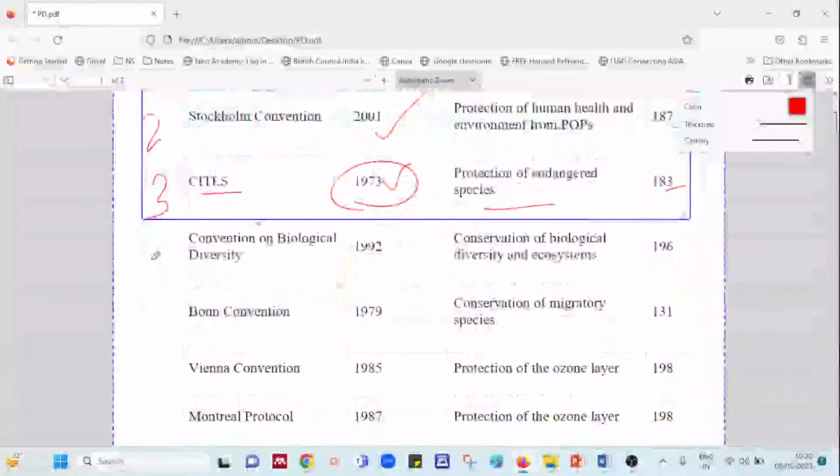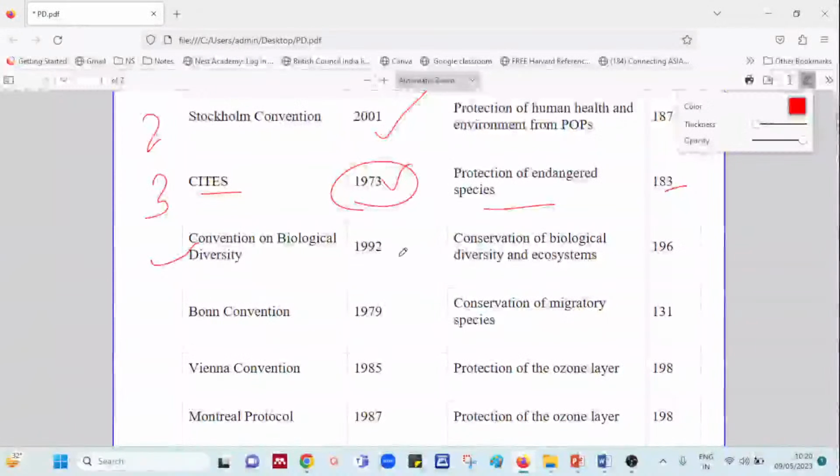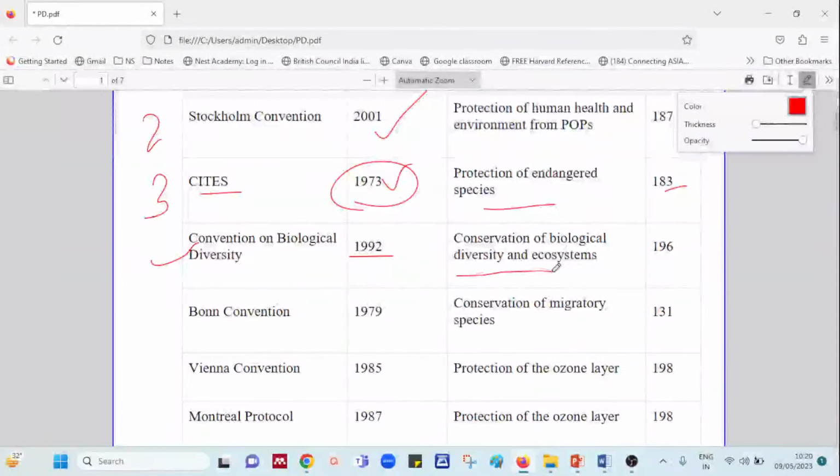Going ahead, we had the Convention on Biological Diversity, which was established in the year 1992 with a focus on conservation of biological diversity and ecosystems, and the total number of parties is 196.